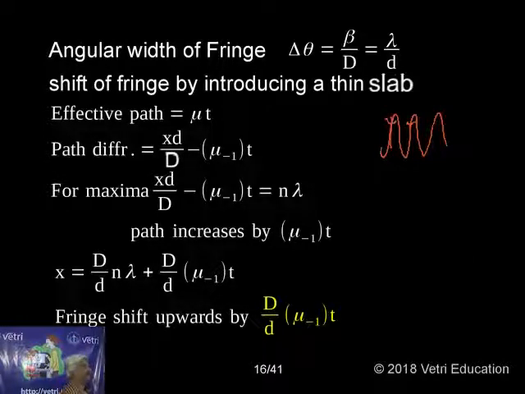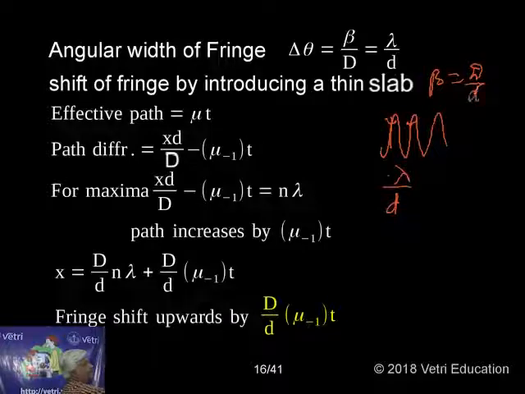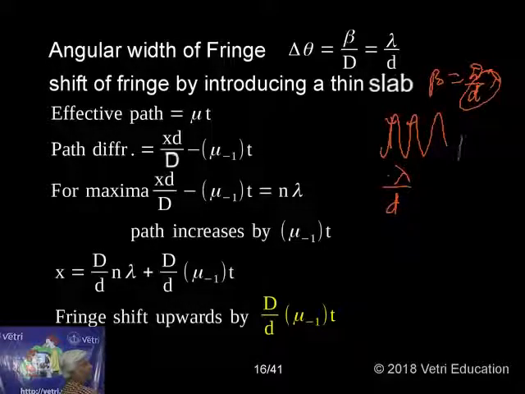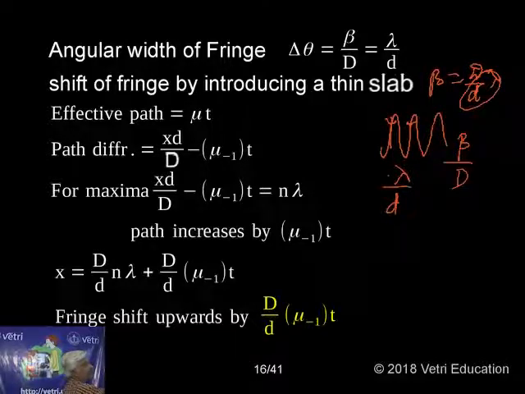What is the angular width? Angular width is small λ by d. That is the formula, because we know β is equal to D by d into λ. So λ by d, or β by D. Both formulas may be correct.